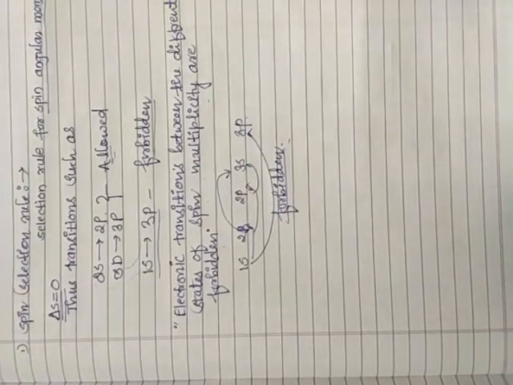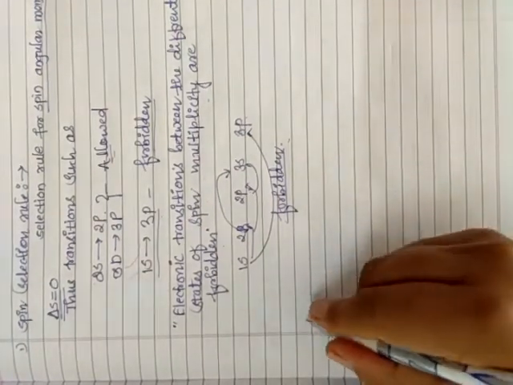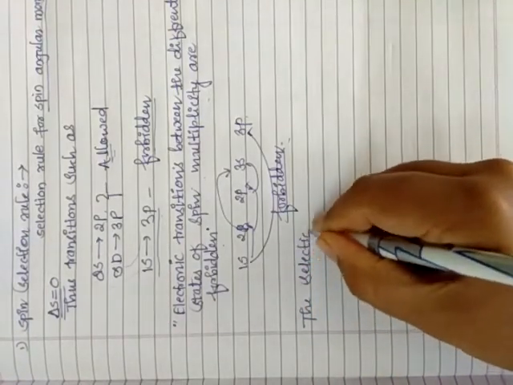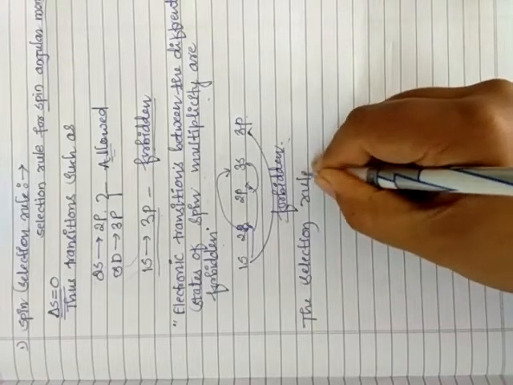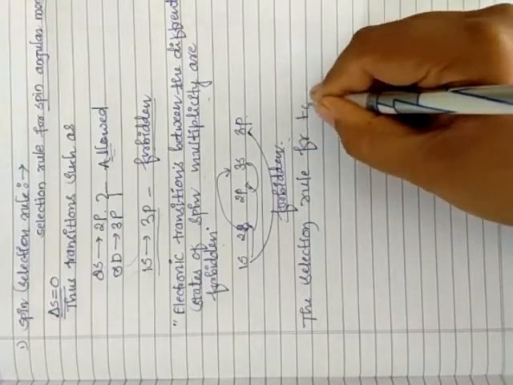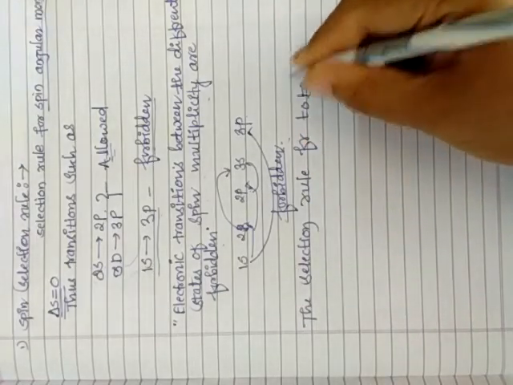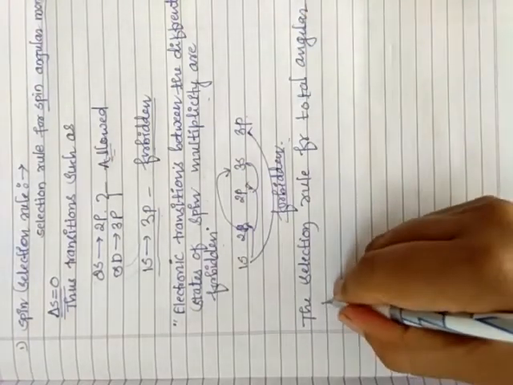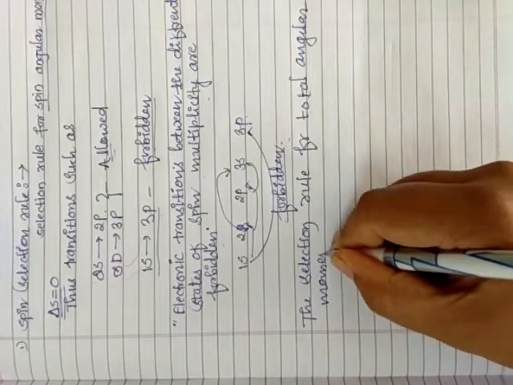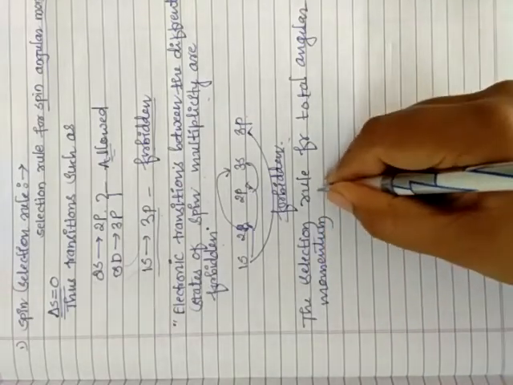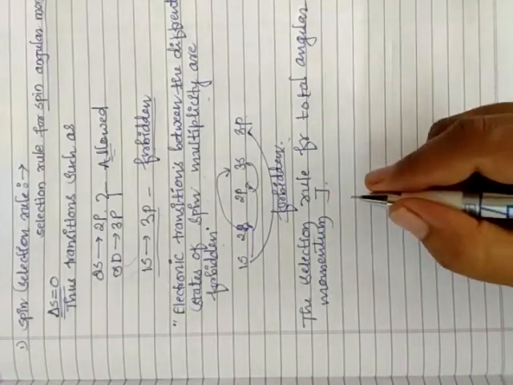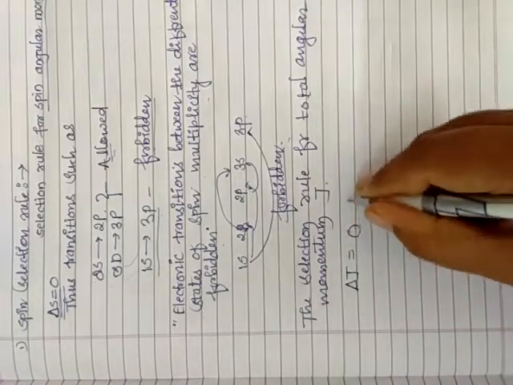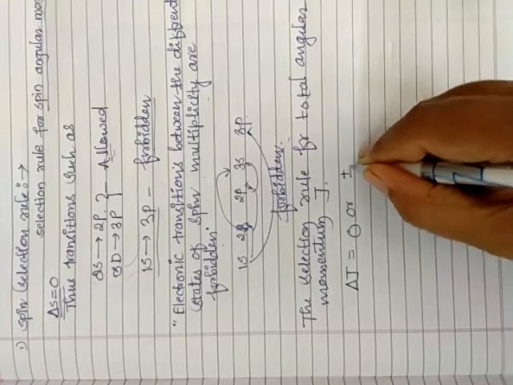Now the next term is the selection rule for total angular momentum, denoted by the capital letter J. Delta J is 0 or plus or minus 1.